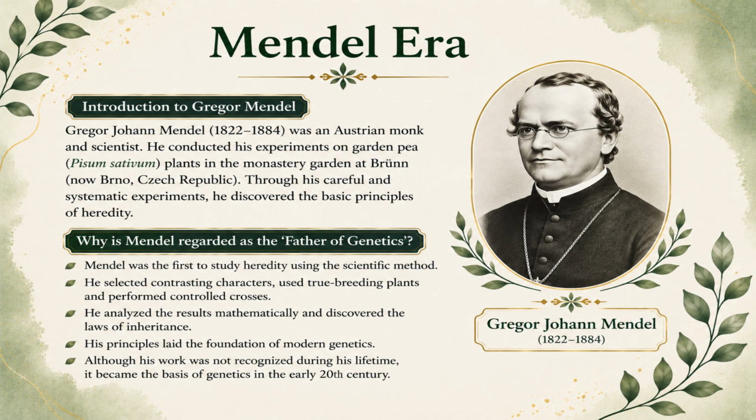Introduction of Gregor Mendel. Gregor Mendel was an Austrian monk, teacher, and scientist who is known as the father of genetics. He performed a series of experiments on garden pea plants, Pisum sativum, to understand how traits are passed from parents to offspring. Mendel carefully observed the inheritance of characters, such as plant height, flower color, seed shape, and seed color. By analyzing the results mathematically, he discovered that traits are inherited through specific hereditary factors, now known as genes.